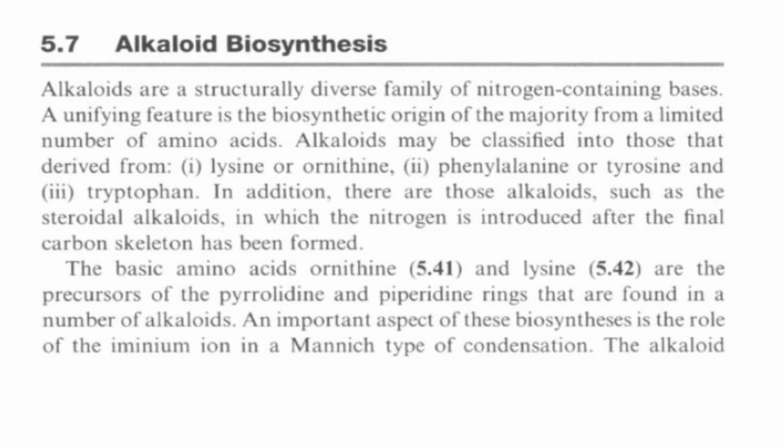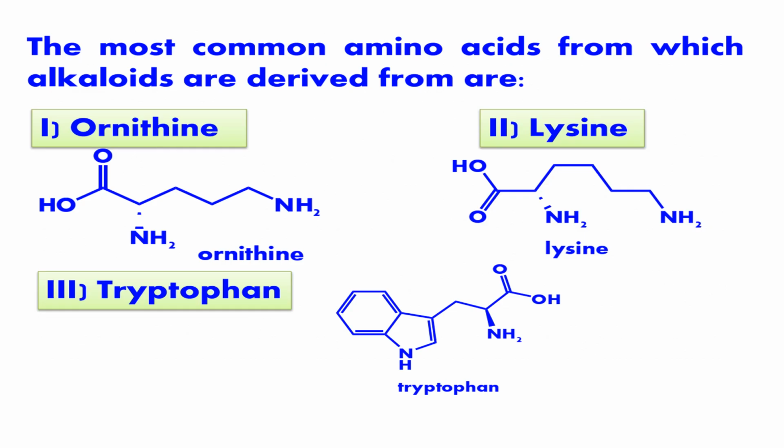The basic amino acids ornithine and lysine are the precursors of the pyrrolidine and piperidine rings that are found in a number of alkaloids. An important aspect of this biosynthesis is the role of the imine ion in the Mannich-type condensation reaction. The most common amino acids from which alkaloids are derived are ornithine, lysine, and tryptophan.